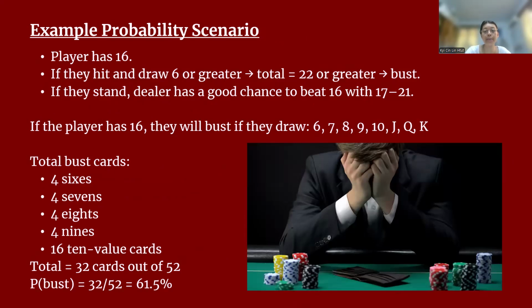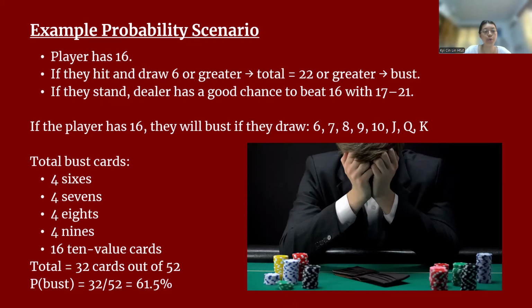Now let's look at the probability example. Imagine the player has a hand value of 16. If they choose to hit and draw any card that is 6 or greater, their total will be 22 or greater. This means that they will bust.